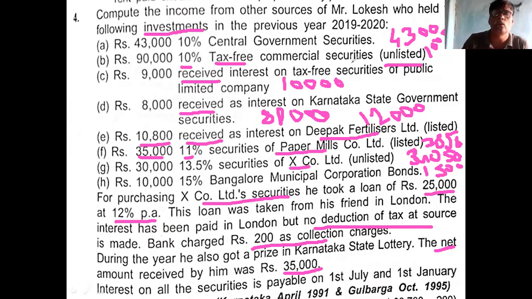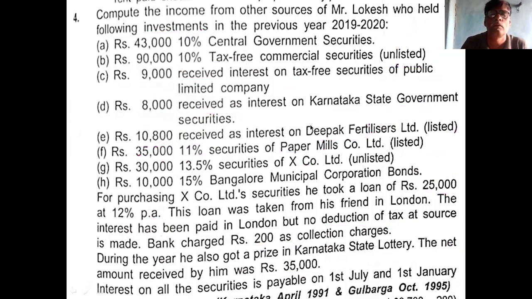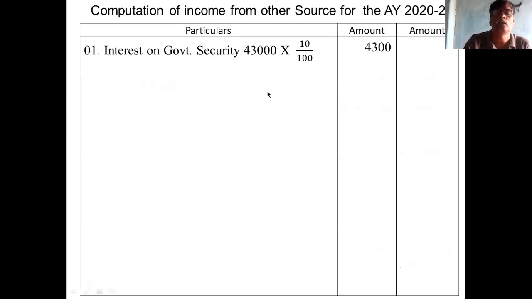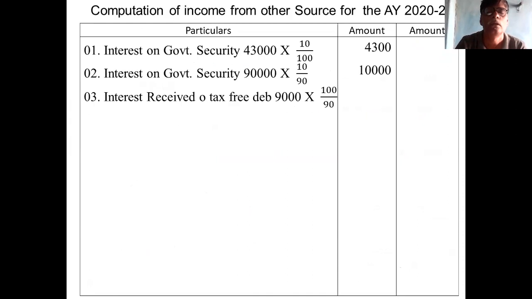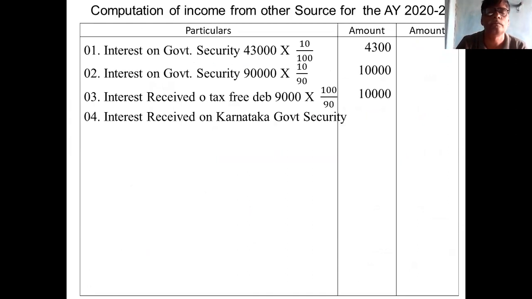So now you see the solution. Only 2 minute time is there. Within 2 minutes, I'll show the solution. First point, 43,000 into 10%. Second point, 90,000 into 10 by 90. I directly calculated. 90,000 into 10 by 100 into 100 by 90. Third point, 9,000 into 100 by 90.